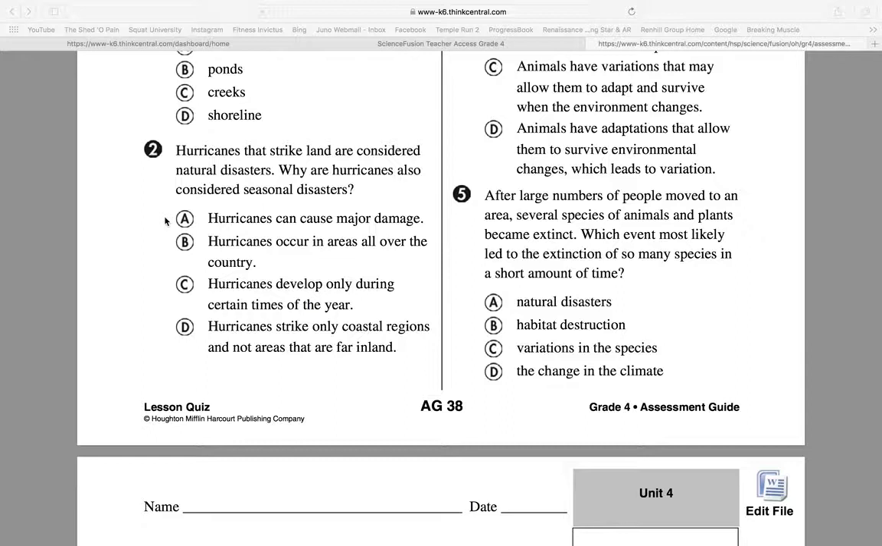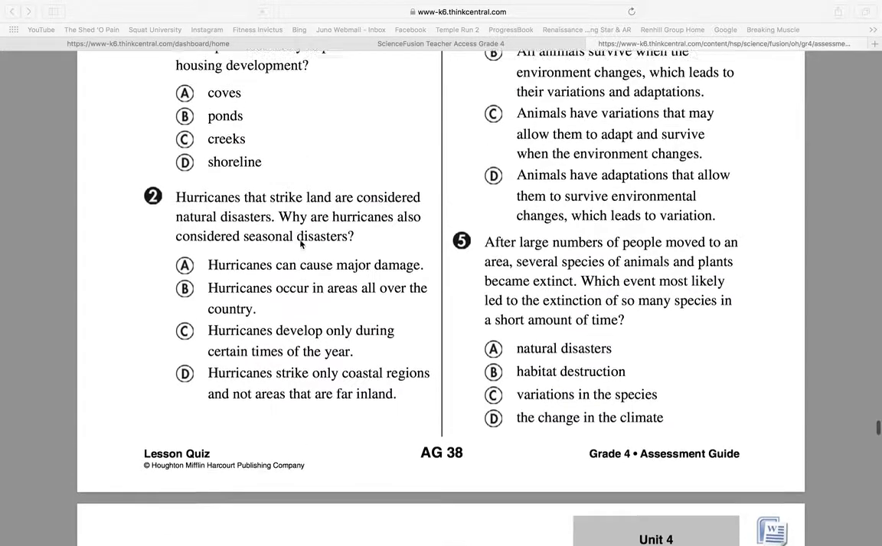A, hurricanes can cause major damage. B, hurricanes occur in areas all over the country. C, hurricanes develop only during certain times of the year. Or D, hurricanes strike only coastal regions and not areas that are far inland.